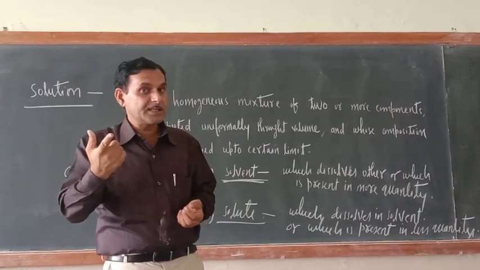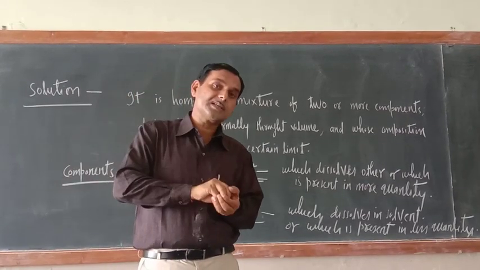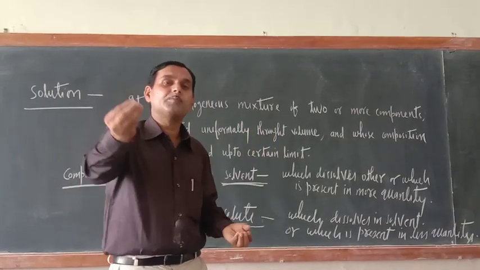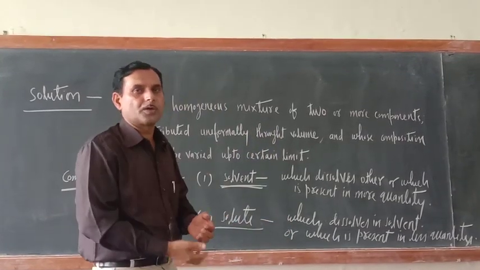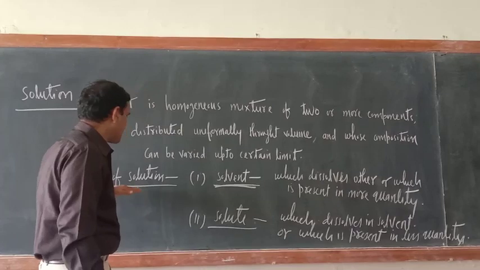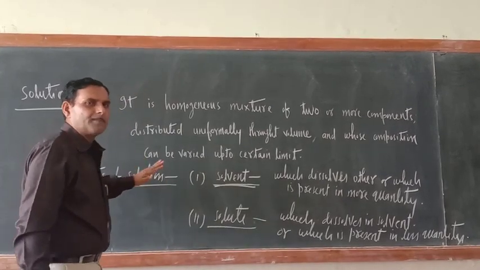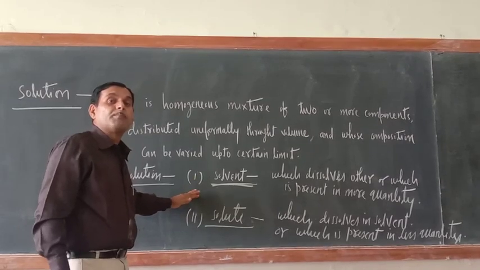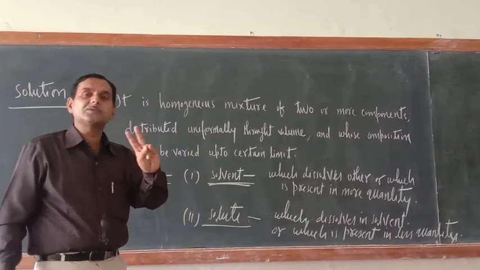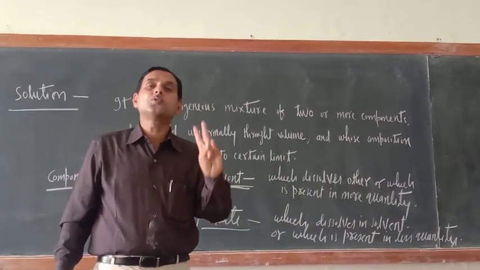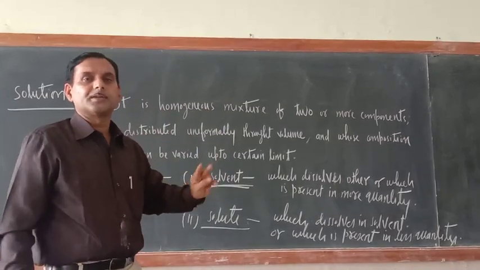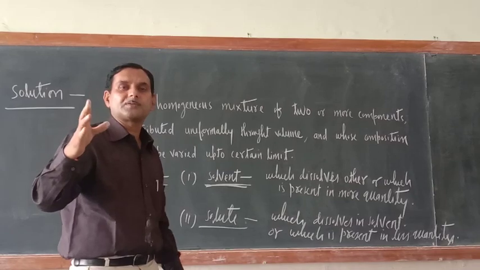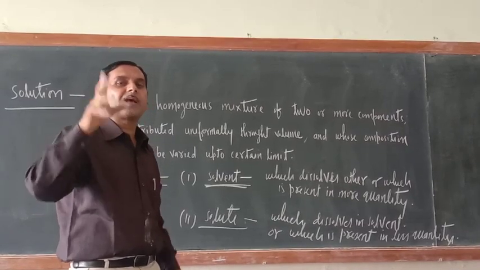If vice versa, means milk is less and water is more, then water will become the solvent and milk will be the solute. So these are the components of solution. These components of solution are only correct for a binary solution. Binary solution means where only two components are given. So solute and solvent are the two components of solution if the solution is binary type.